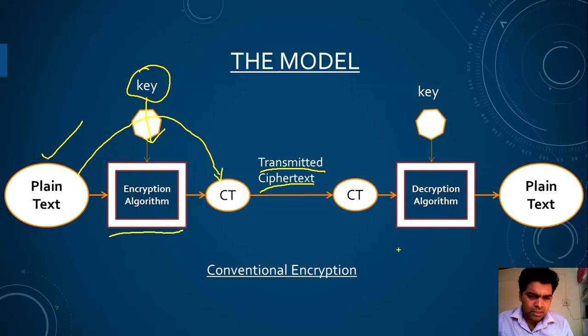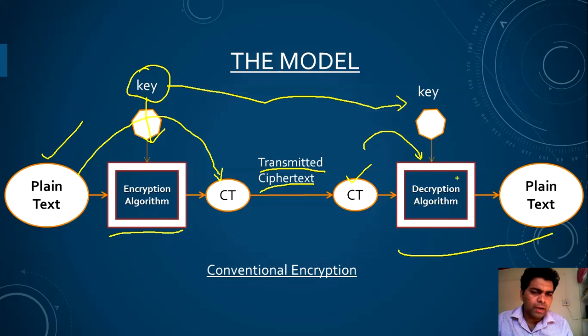At the receiver end, the ciphertext is received, and this ciphertext is applied to the decryption algorithm. The decryption algorithm contains a policy to convert your ciphertext into plain text. The same key that we used at the sender side is applied at the receiver end. This key will be sent via some secure medium to the receiver end, and the decryption algorithm accepts ciphertext and key as arguments and provides plain text to the receiver. So this is the conventional model of encryption which is used by various people who want to encrypt their messages.